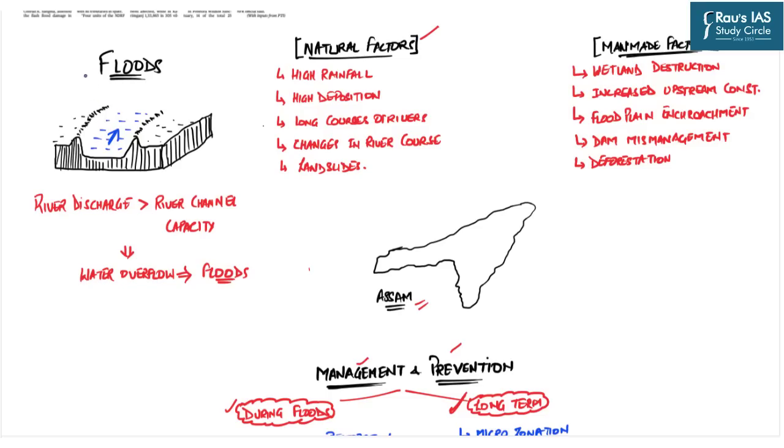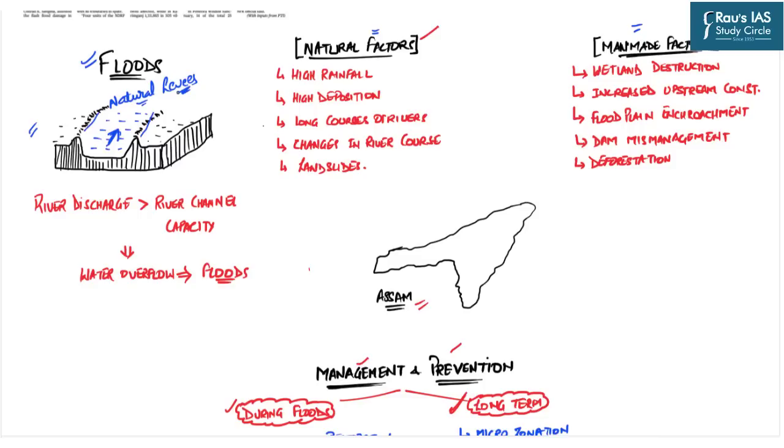First of all, we should understand what basically a flood is. Because if we are able to understand floods, then obviously we will be able to understand how certain factors are more responsible for increasing the intensity and frequency of floods. So this is a rough diagram of a floodplain. Suppose this is a river channel and these are the borders of the river channel, characterized by the formation of natural levees. Now what are these natural levees?